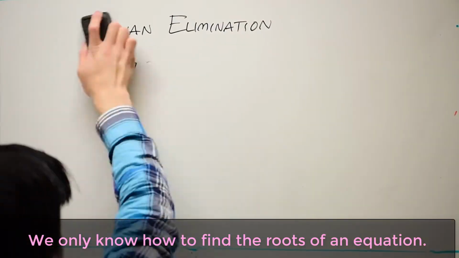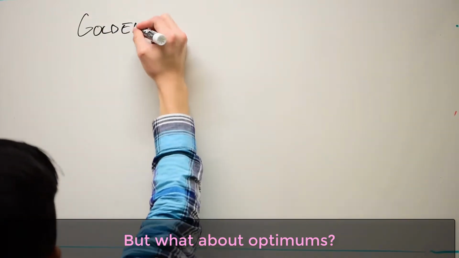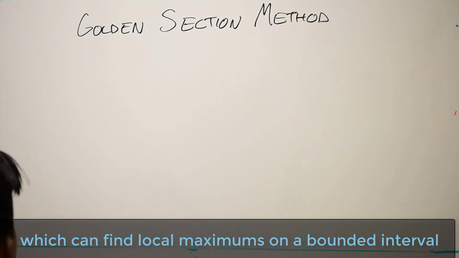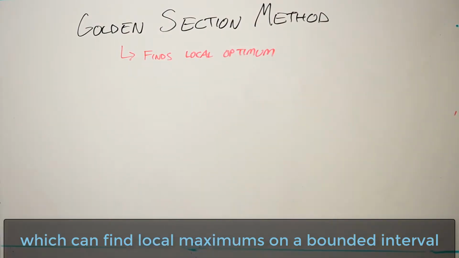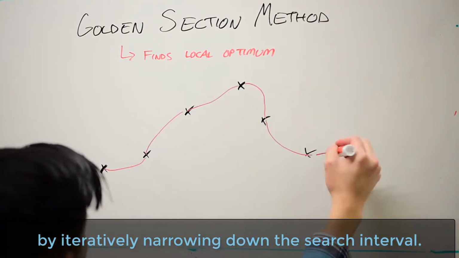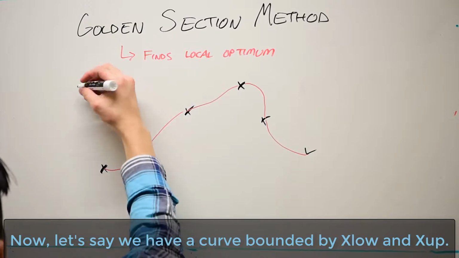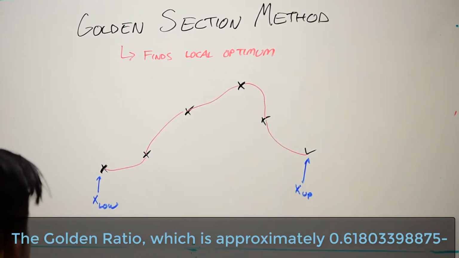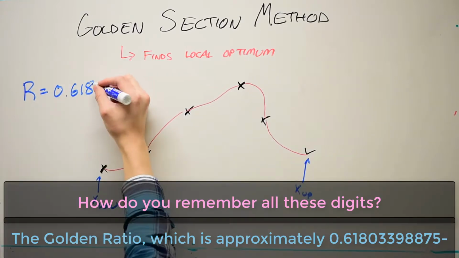We only know how to find roots of an equation, but what about optimums? There's a method called the golden section method, which can find local maximums on a bounded interval by iteratively narrowing down the search interval. Now let's say we have a curve bounded by x low and x up. The golden ratio, which is approximately 0.61803398.